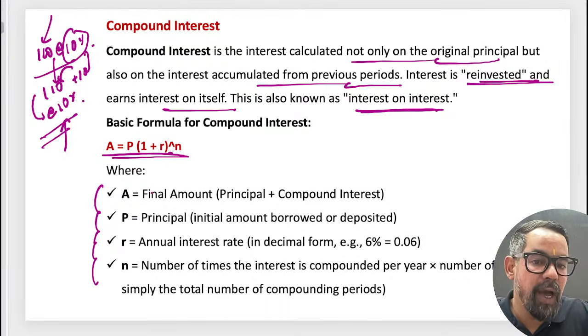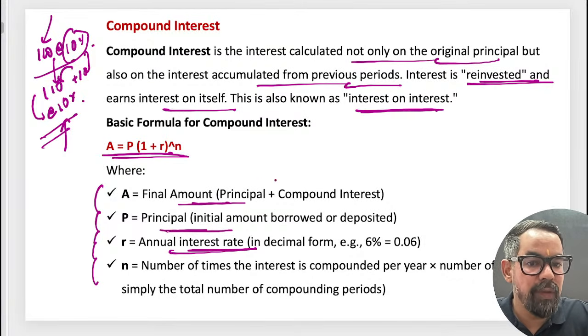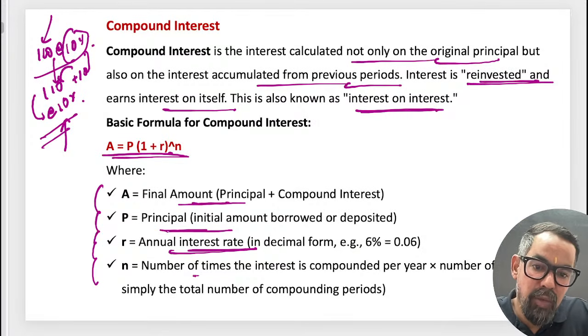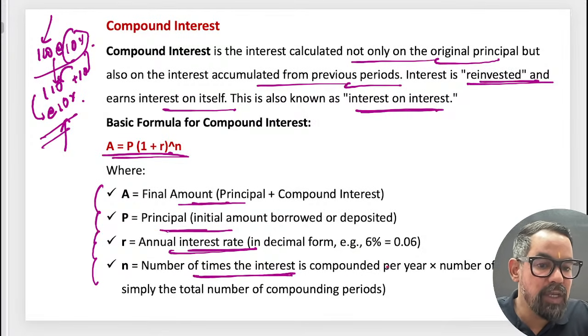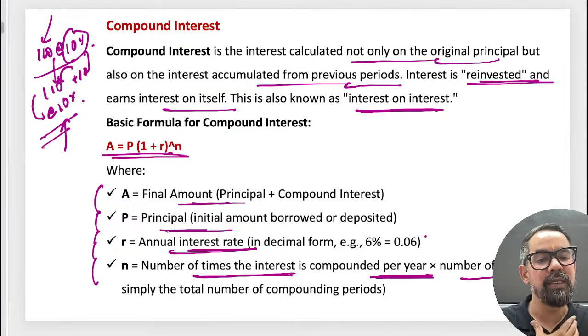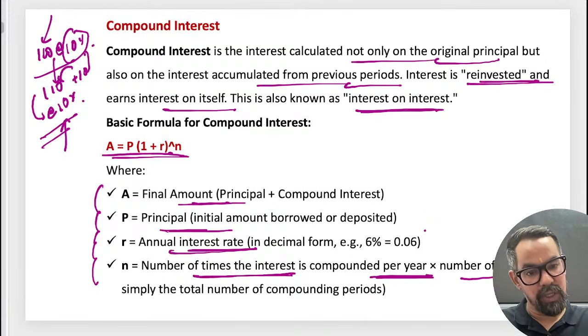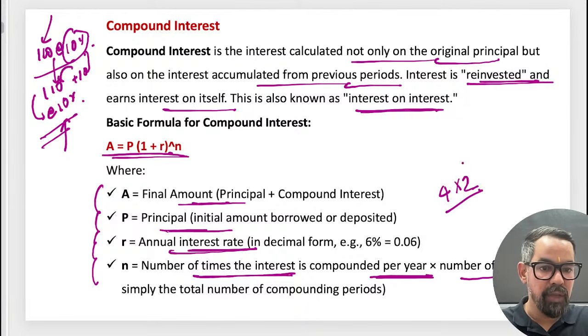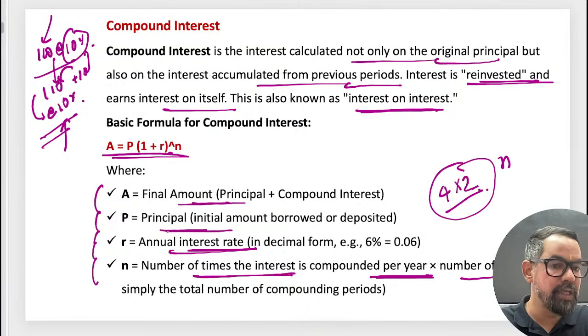So we have A, the amount, then we have principal, then annual interest rate, let's say any percentage, and the number of times the interest is compounded per year into the number of years. Like, let's say the interest is payable half yearly, and it is for 4 years, so 4 into 2, that will be your n in that particular case.